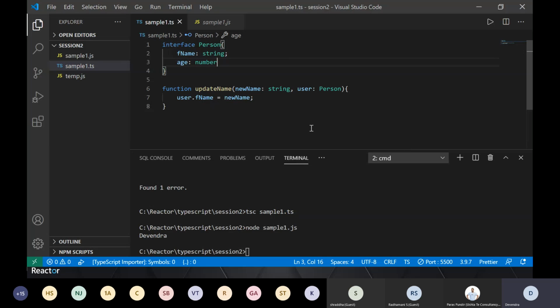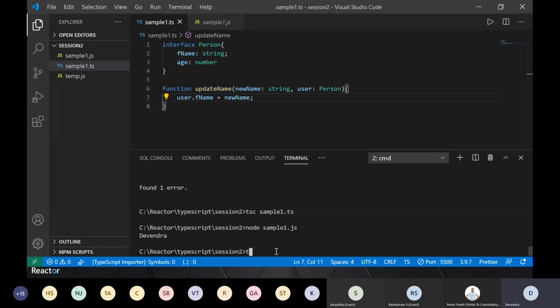So now if you see here, I got an error as soon as I tried to use firstName without this thing. So TypeScript caught it and said that your object is not following the contract. It should follow a contract as defined in Person. It should follow this interface, or as we call it generally, a contract. So it will throw that error. It will not allow me to make that mistake. So far this is fine. We have seen this example, but the beauty of this is that during development, you will do this so that you can avoid mistakes.